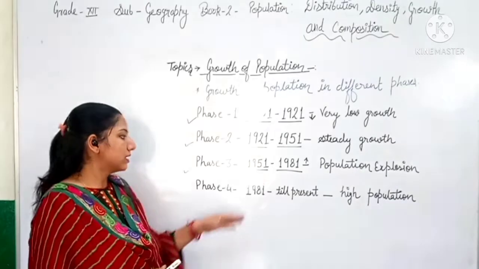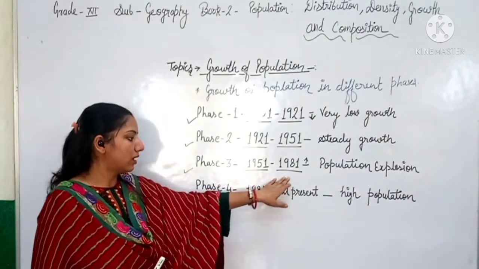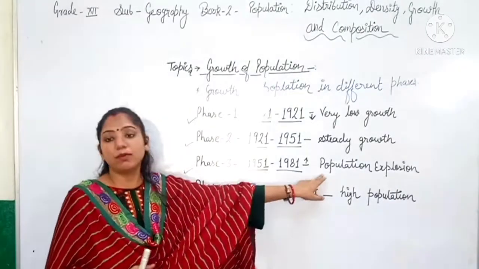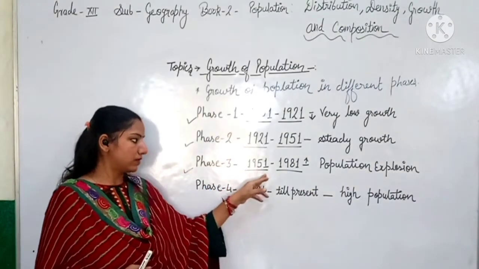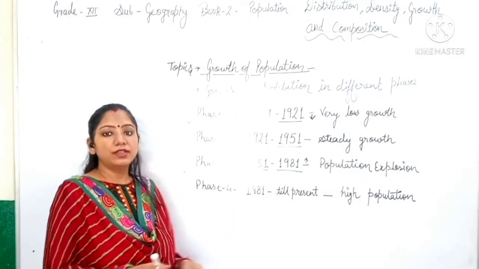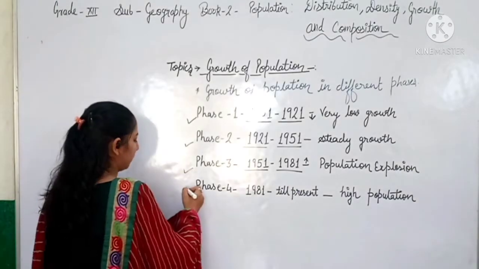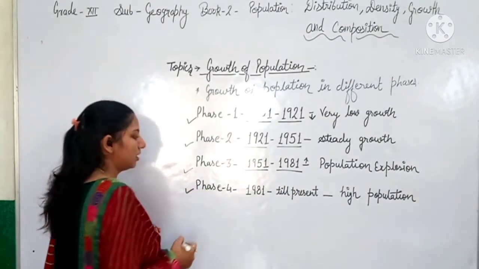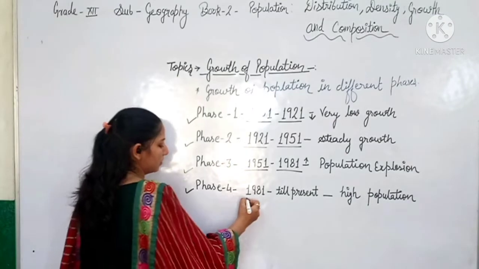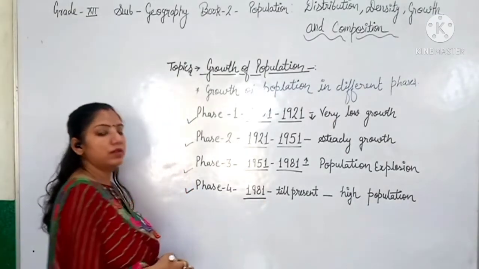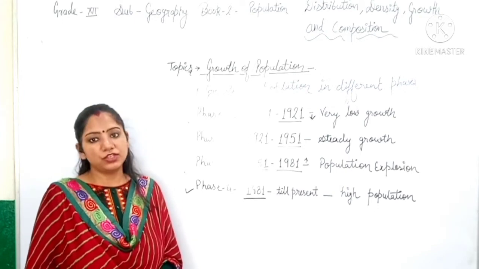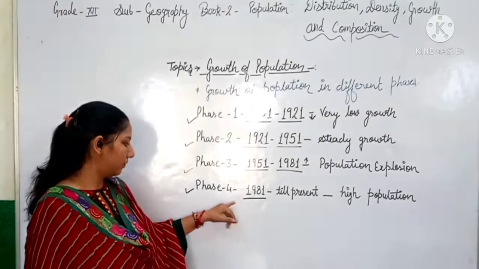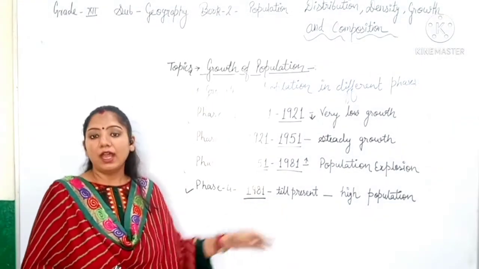So that is known as a high growth in the population in phase 3, from 1951 to 1981. Then the phase 4, which is going on till now, from 1981 to the present. We include up to the present because after 2011, no population counting was done.